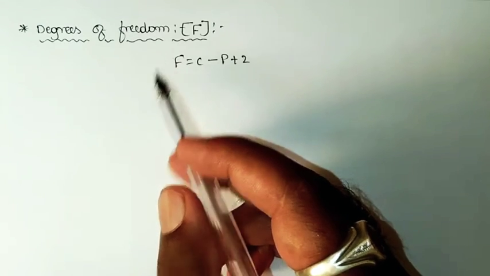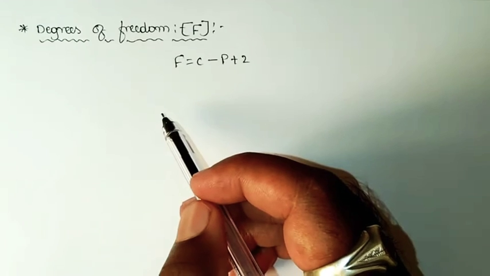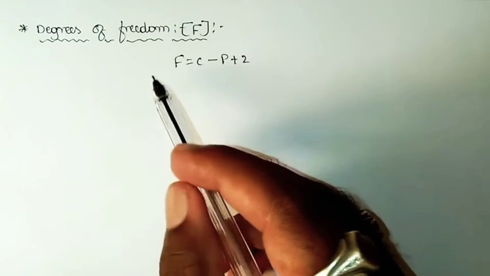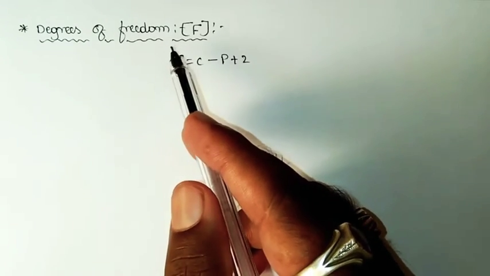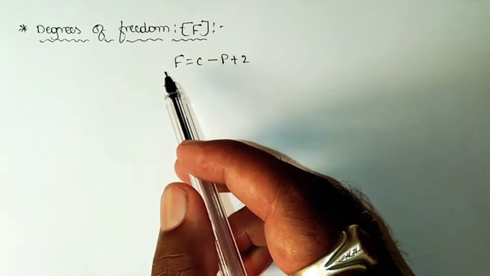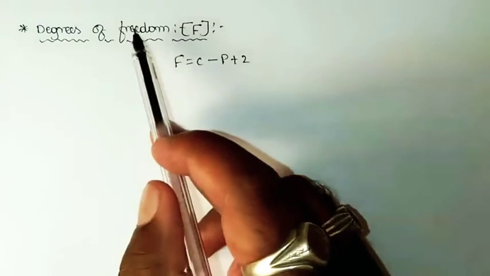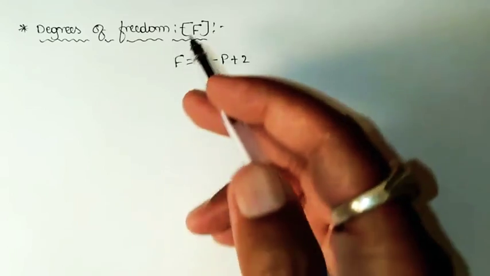So how many independent variables are required, and which are supposed to be specified, to define the system at the equilibrium condition? That number of parameters required is called the degrees of freedom.